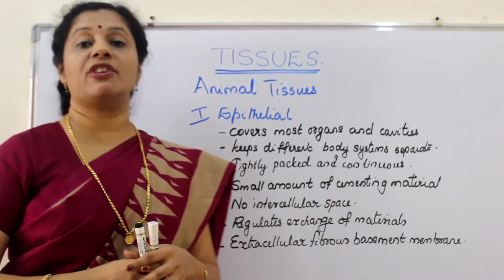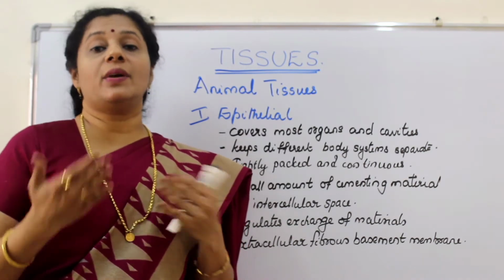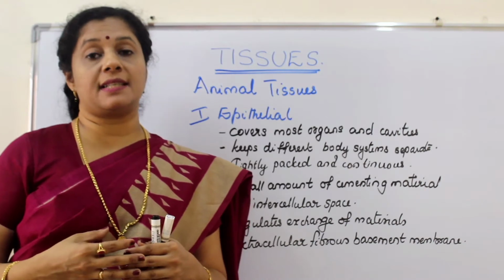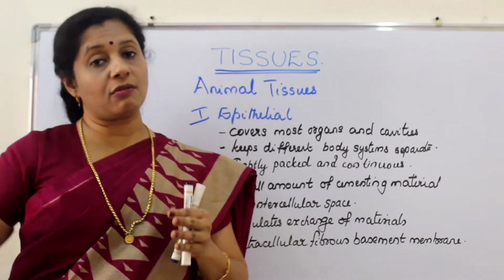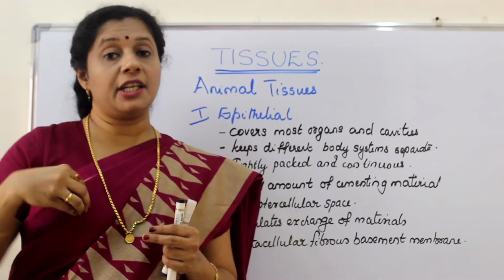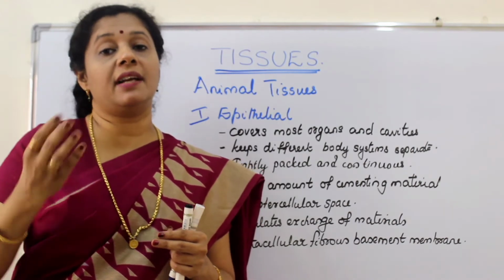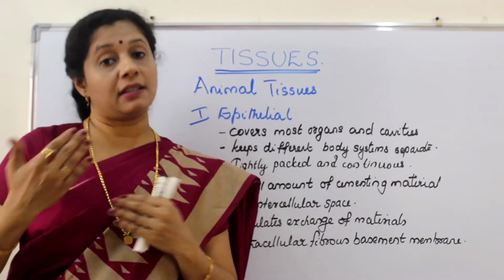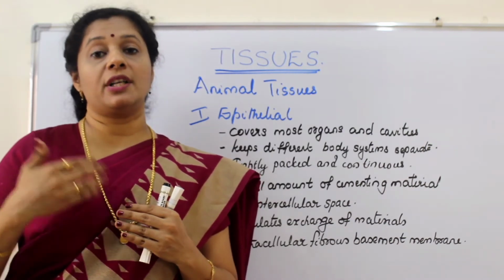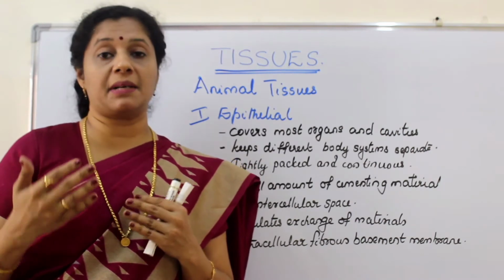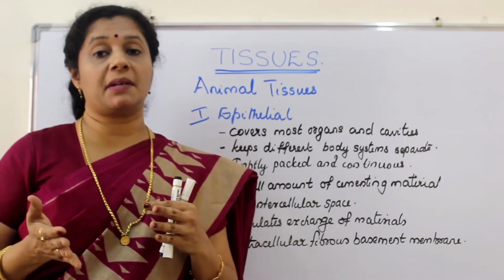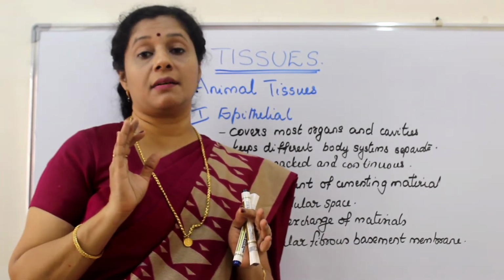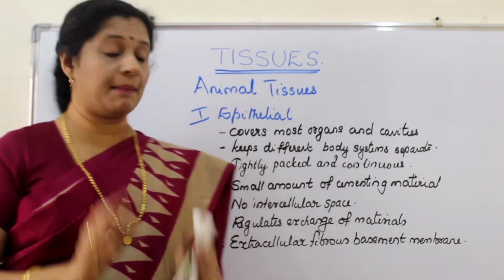Then regulates exchange of materials. Means anything that is going in and out should cross this membrane. For example, suppose the food digested in your intestine is absorbed into the blood. So it has to cross the walls, or the air taken into your lungs should go to the blood. So everywhere the substances have to cross this epithelial, one or the other form of epithelial tissue, in order to go from one place to the other. It is sometimes between one organ to the other, or sometimes between body and the external environment. But always there is a crossing happening through the epithelial membrane.